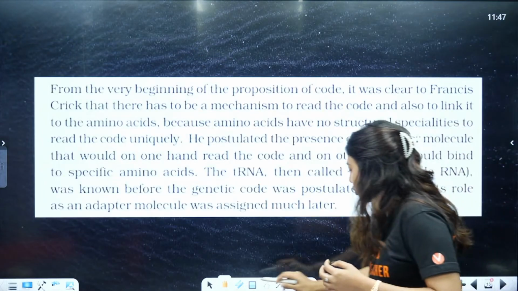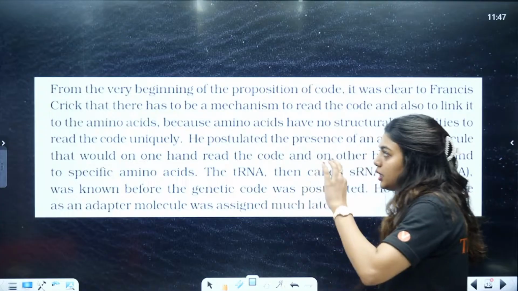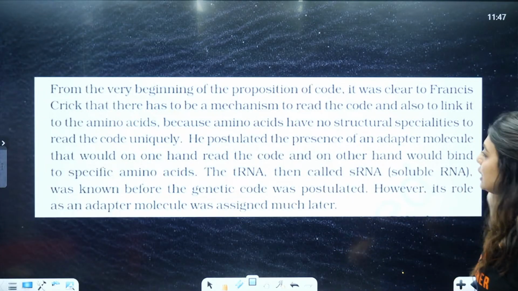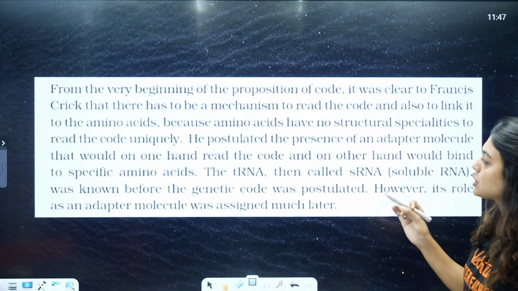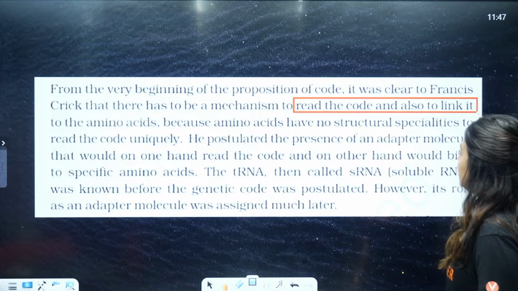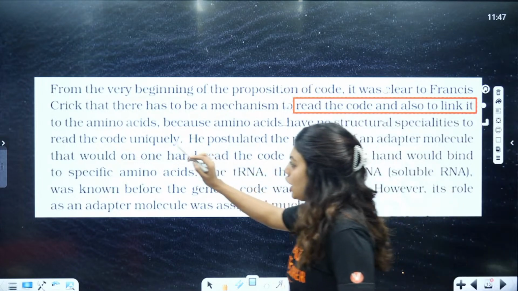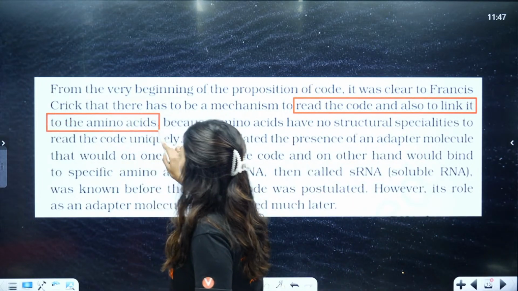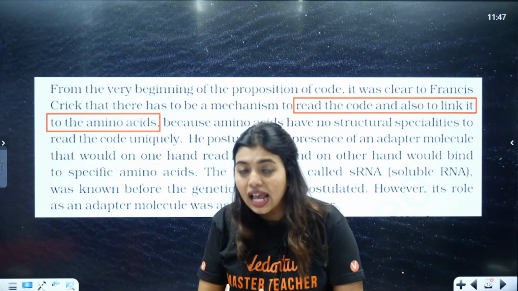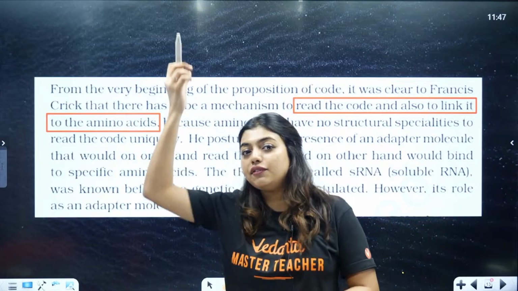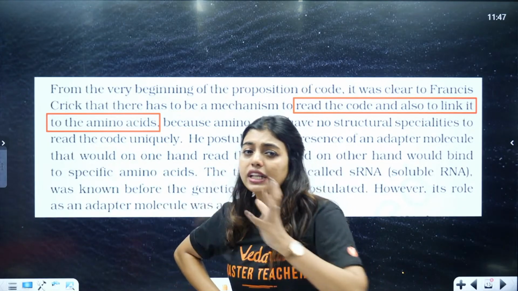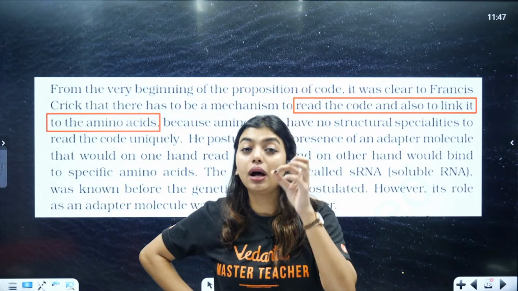Now look here, a few lines of NCERT. From the very beginning of the proposition of the code, it was clear to Francis Crick that there has to be a mechanism to read the code and also link it to the amino acid. So when we understood about genetic code, we understood that there should be someone who can read it, and according to the reading, we will be able to attach amino acid, because mRNA is not capable, protein cannot do the job by itself, so we need a middleman.